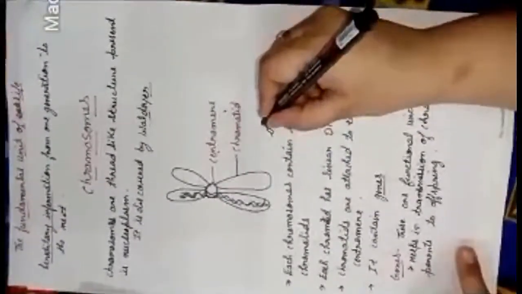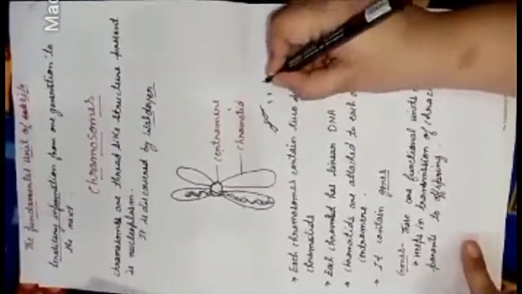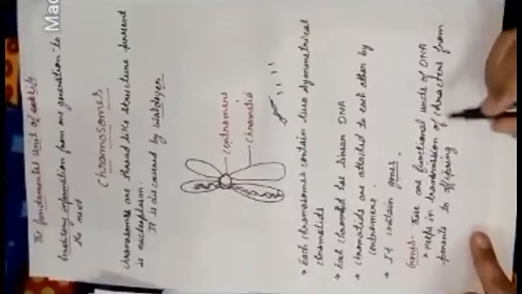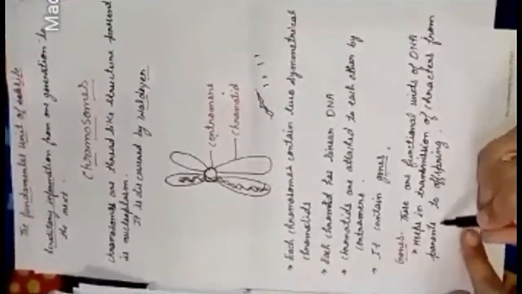Getting what I am telling? Now the small units of the DNA, the small parts of the DNA, are called genes. So you can say the functional units of the DNA are called genes, the basic things that are responsible for transferring the characters to the offspring. This is all about our nucleus.